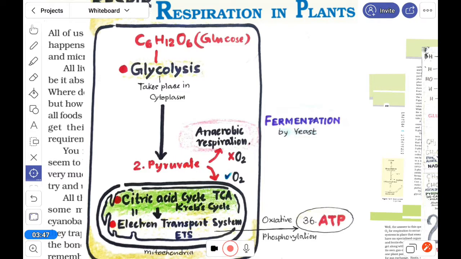But when oxygen is not available, the cell goes for anaerobic respiration. In humans, the muscle cell can do anaerobic respiration. Otherwise, fermentation is done by some separate organisms. Here the same glucose can produce only 2 molecules of ATP in both cases. So anaerobic respiration gives less energy. This is the basic overview, and here there are details about glycolysis, anaerobic respiration, fermentation, the citric acid cycle, and the electron transport system.